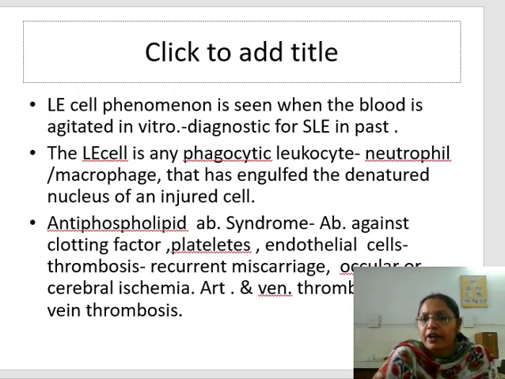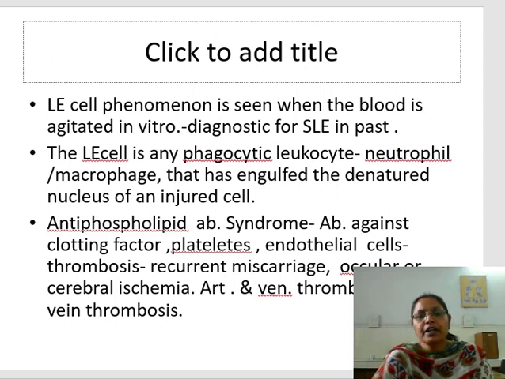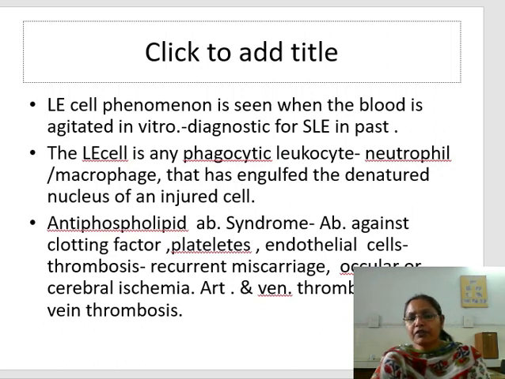The LE cell is any phagocytic leukocyte, like a neutrophil or macrophage, that has engulfed the denatured nucleus of an injured cell. One of the important conditions is the antiphospholipid antibody syndrome. There are antibodies against the clotting factors, platelets, and endothelial cells, which will cause thrombosis, and in pregnant ladies it will cause recurrent miscarriages. There may be ocular or cerebral ischemia because of the thrombosis. There may be deep vein thrombosis, and arterial and venous thrombosis is there.